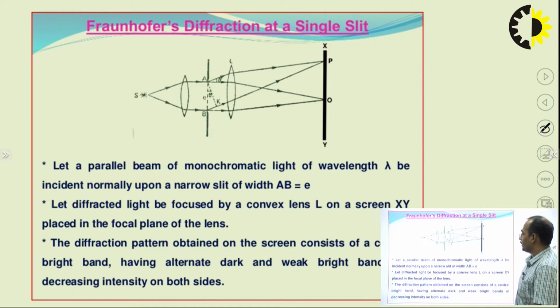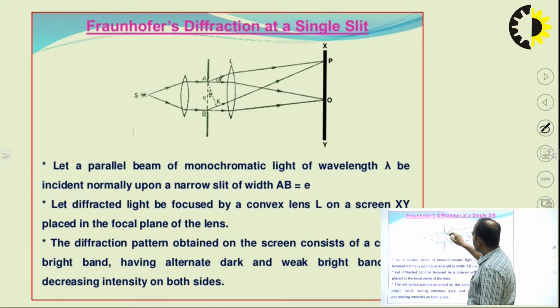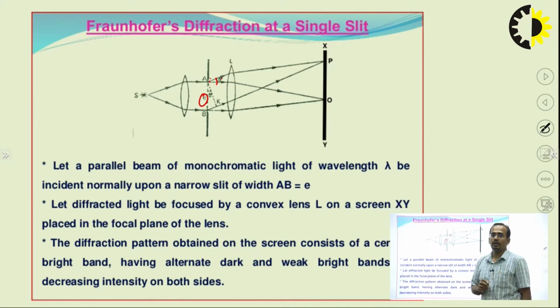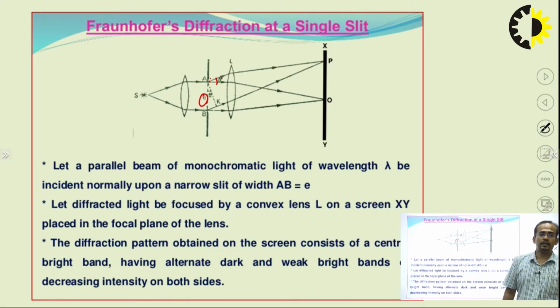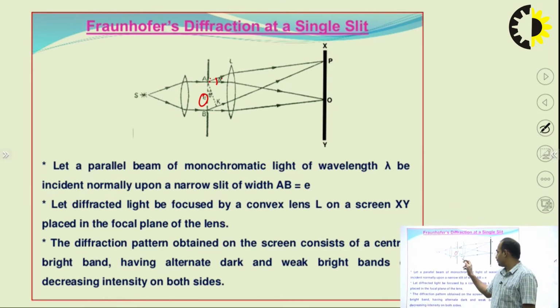This is the experiment for Fraunhofer diffraction at a single slit. It is clear that there is a source and a slit. The gap between the slit edges is e, and this is the diffraction angle theta. Let a parallel beam of monochromatic light of wavelength lambda be incident normally upon a narrow slit of width AB.